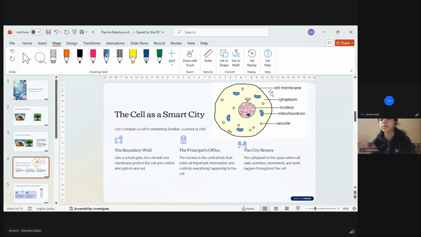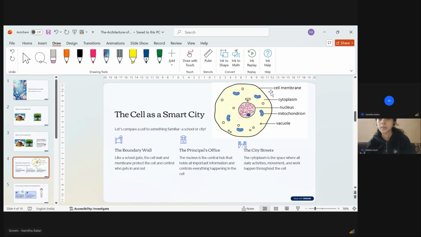It also protects the inner things which are there inside of the cell. Yes, it will protect, and it will allow only those who have to get inside, and only those who have to go outside. It will not allow all the things to come inside.